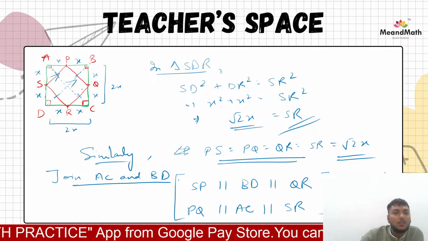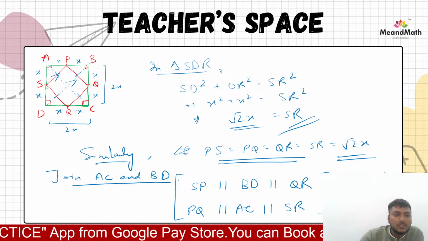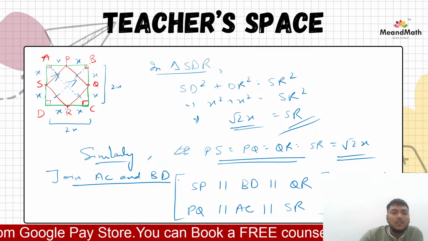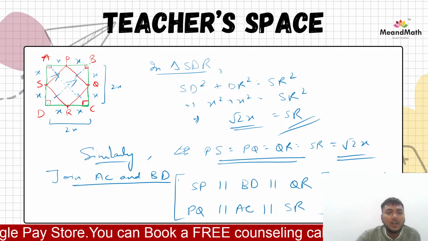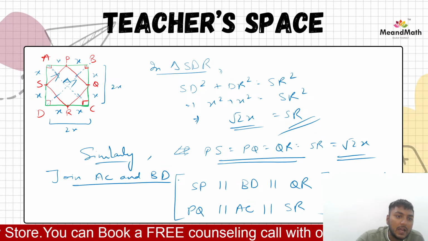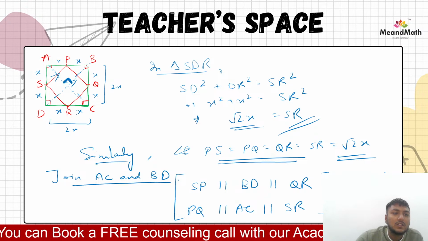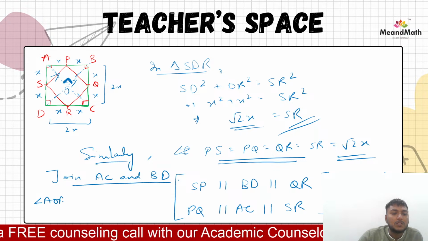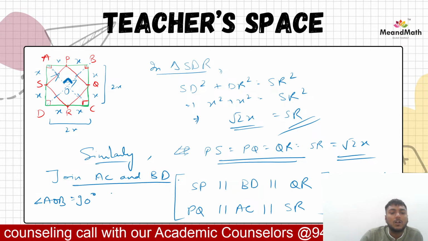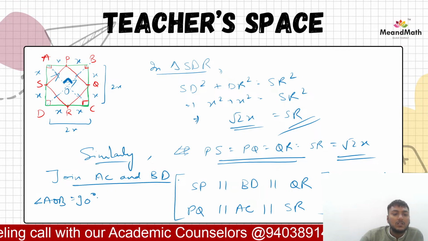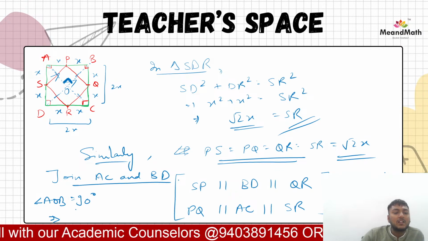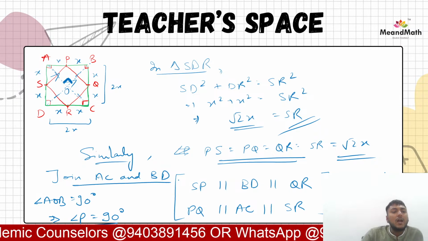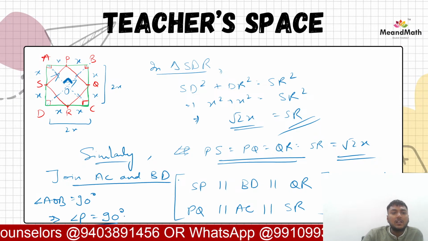Also, since all these sides we have proved parallel, right? We know that in the square, this angle is 90 degrees. Let us say the center is O, right? So angle AOB is what? Angle AOB is 90 degrees, right? Which implies that opposite angles of a parallelogram are equal. So angle P will also be 90 degrees, right?